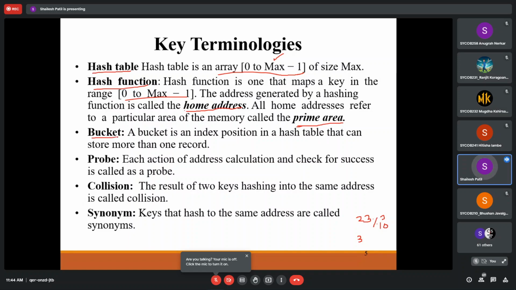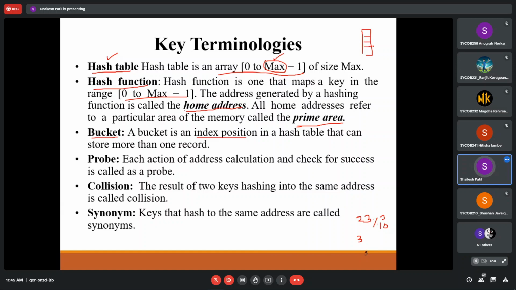Then the next thing is a bucket. You know that a bucket is an index position. Sorry, we have a hash table, and in that hash table all the entries are buckets. This is the bucket size, actually, the total number of buckets we can say. And what exactly is a bucket? It is a position in that particular table. So this is my hash table, and in that hash table every location we call a bucket.